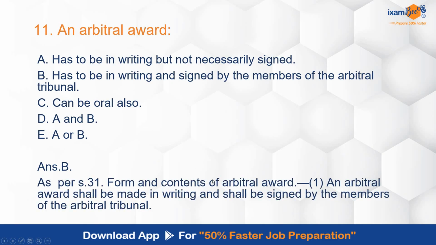As per section 31, form and contents of arbitral award, it is made very clear that it should be in writing, it should be signed by the members of the tribunal. Parties need not sign it. In case of conciliation, parties have to sign the settlement agreement.